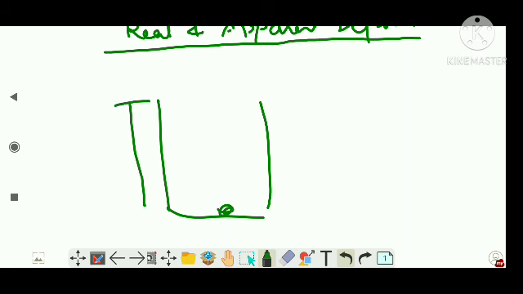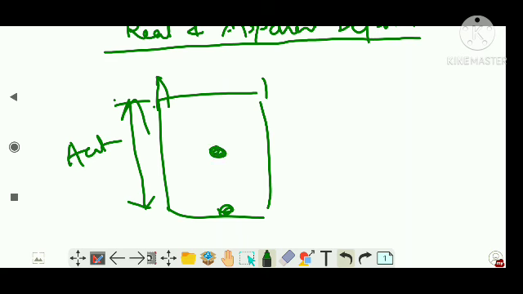The actual depth of this coin, from its surface, suppose this is the surface of water inside the bucket, from here to here, is known as actual depth, right? And suppose I saw this as the position of the coin as per my view, then this is known as apparent depth. Apparent depth means the depth of the position of the object as per you. Actual depth means the actual position of the object inside the denser medium from its surface.